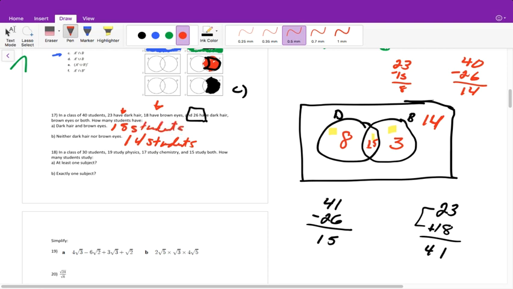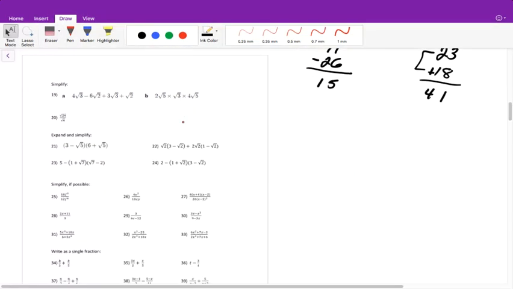All right. Moving on to the next one. For this one, I'm going to go through A. Actually, I'm not going to do A or B for this one because they all get done down here. So I'm just going to do 23. 23 will cover both of these in all types. But let me do this one first.